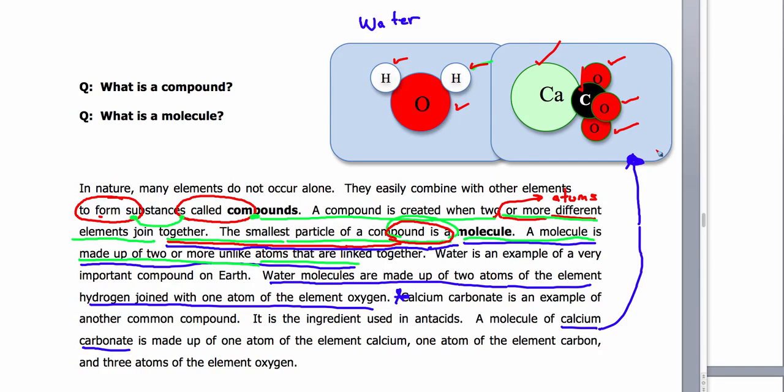Okay, so molecules are the smallest particles of compounds, substances that are compounds. We call those compounds. And molecules are made up of two or more atoms. Okay, now when a molecule is making up a compound, those molecules will have two or more atoms, but those atoms will be of different substances too.